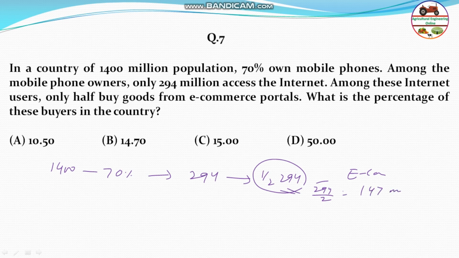Then it is asking what is the percentage of buyers in the country. So therefore 147 divided by 1400, that will be equal to 0.105. So multiply by 100. So there is 10.5%. So 10.5% is the answer. Therefore this is very straightforward. This is about sets and subsets, etc. So 10.5 is the answer.